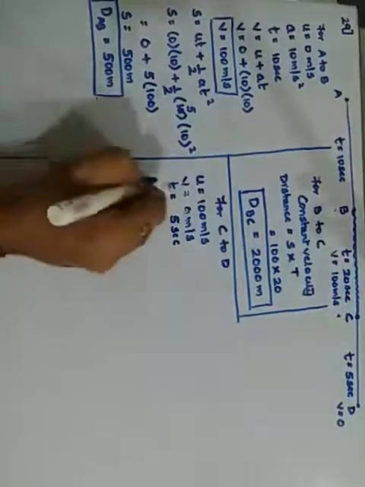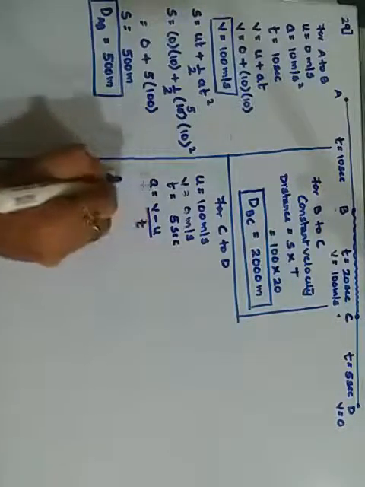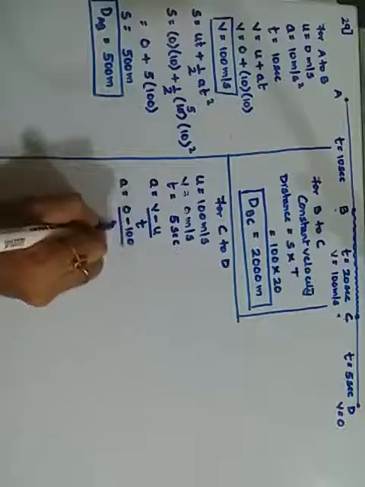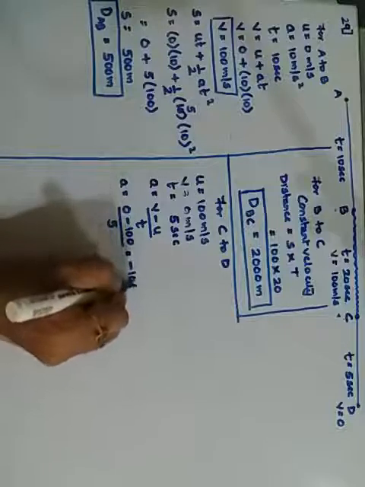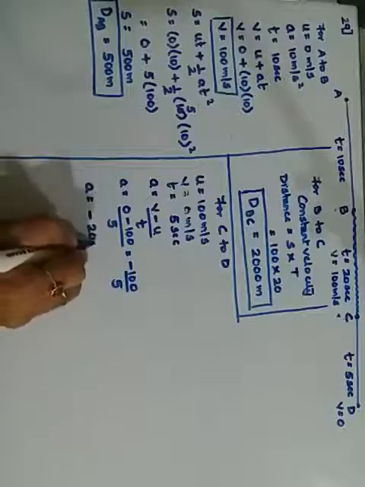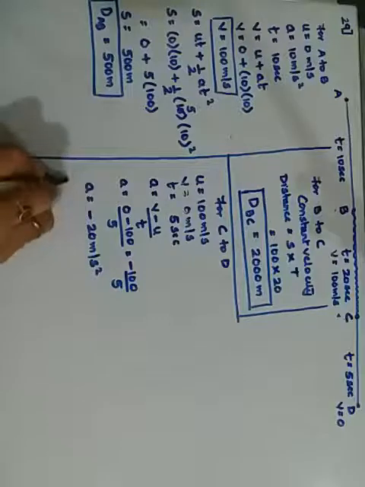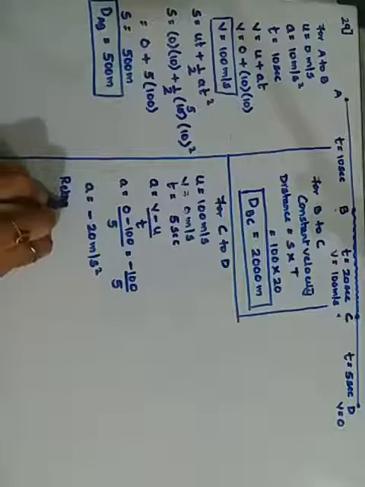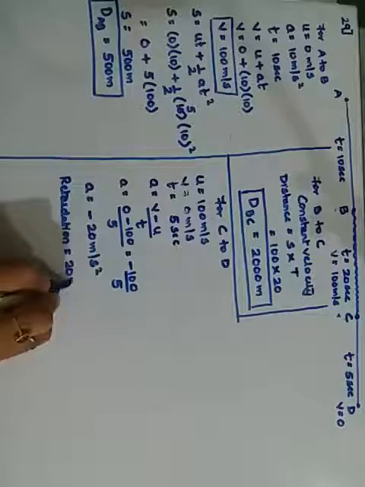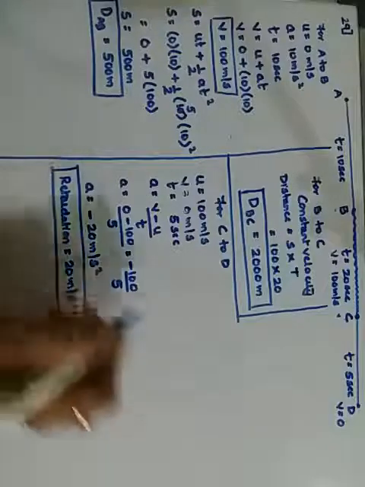So first we find the acceleration. A is equal to V minus U upon T. A is 0 minus 100 upon 5, which gives minus 100 upon 5. Therefore your acceleration becomes minus 20 meters per second square. But negative acceleration is called retardation. Therefore you have got the retardation as 20 meters per second square.